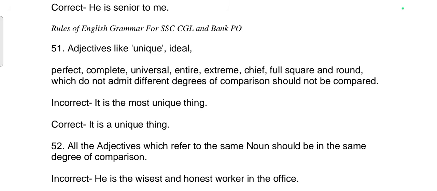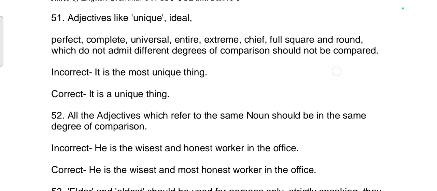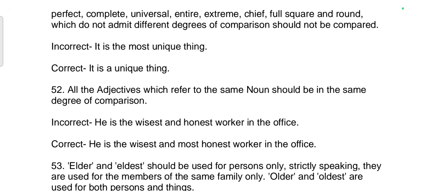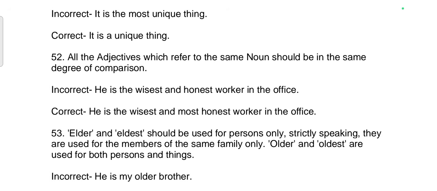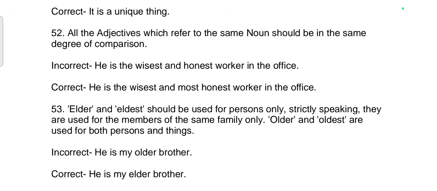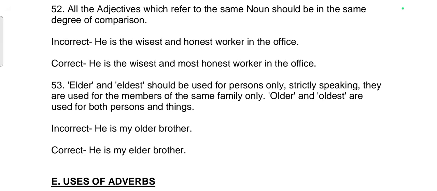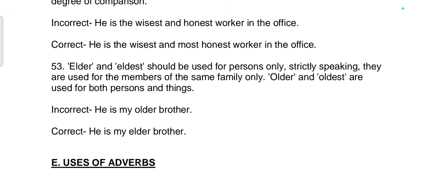Incorrect. It is the most unique thing. Correct. It is a unique thing. 52nd rule. All the adjectives which refer to the same noun should be in the same degree of comparison. Incorrect sentence. He is the wisest and honest worker in the office. Correct sentence. He is the wisest and most honest worker in the office.